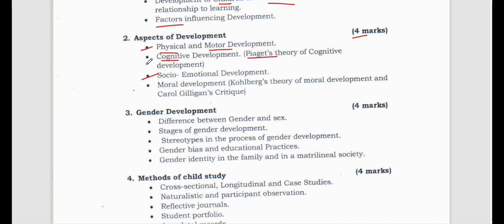Now socio-emotional development. How is social development taking place? How is emotional development taking place in the children? That also we need to study. Then we need to study moral development by which psychologist? Kohlberg's theory of moral development and Carol Gilligan's critics we need to study.